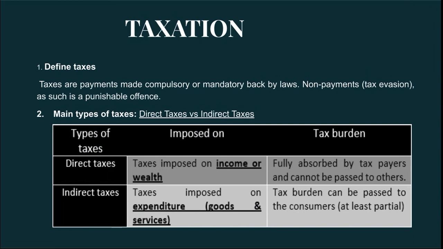Some specific examples of indirect tax are value added tax, goods and service tax (GST), and SST. Okay, so indirect tax, I repeat, is imposed on expenditure. You spend, you pay tax is indirect tax. You earn, you pay tax is what? Direct tax. Okay, so let's move on.